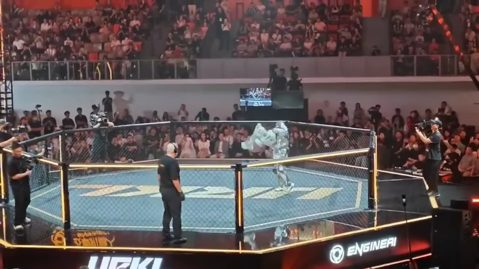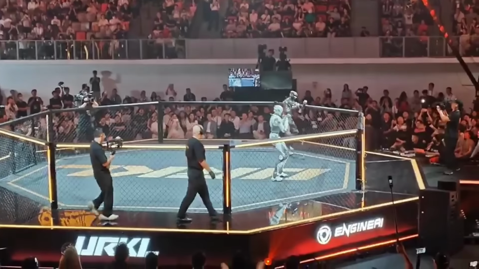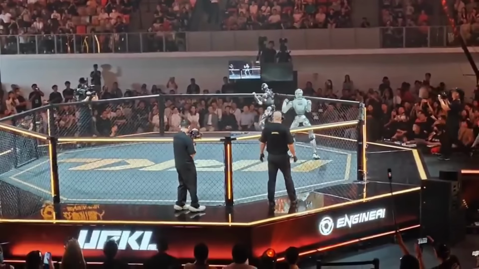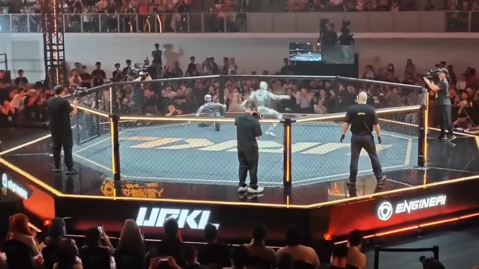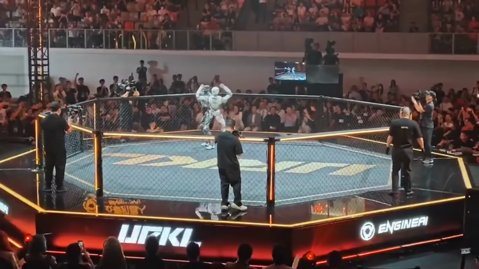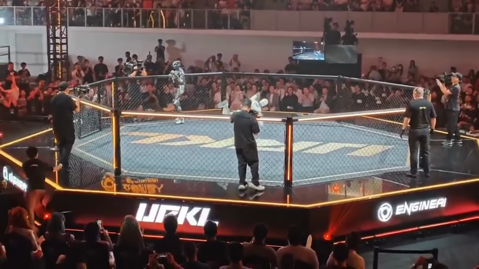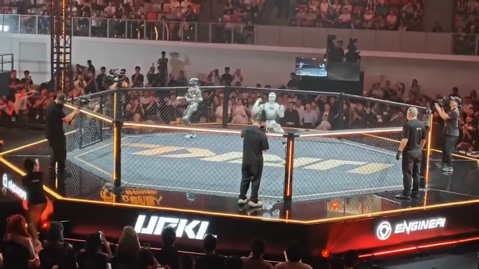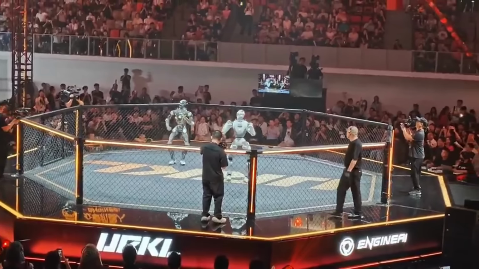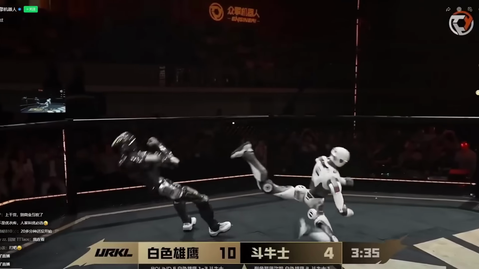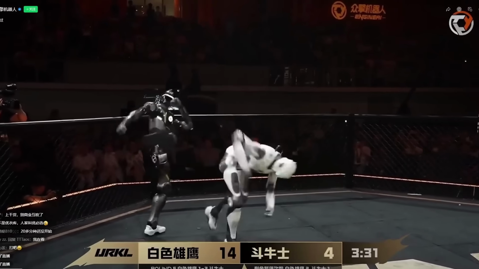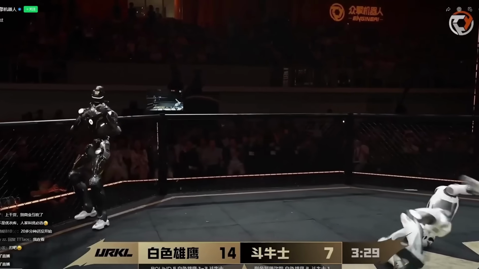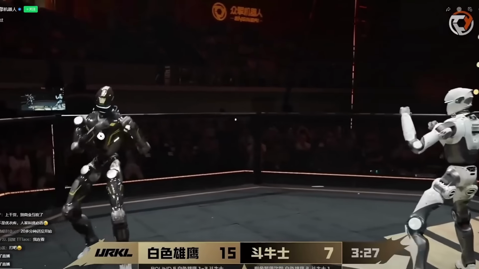Also this week, Real Steel is already here. Apparently, we had the first ever humanoid robot MMA event held in Shenzhen, China, and this featured the full-sized T800 humanoid robot from Engine AI. As you can see here, they're trading punches and flying kicks in this cage. In fact, the first flying kick from this robot here kind of looks like Conor McGregor, if you know what I'm talking about. Note that these are currently teleoperated by someone with a remote control in the background,